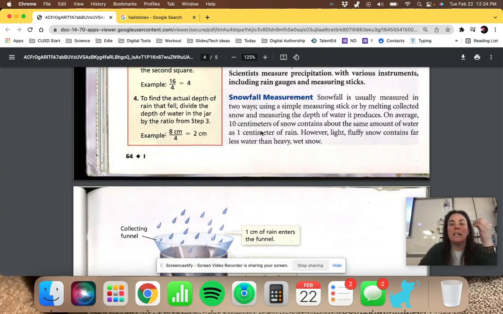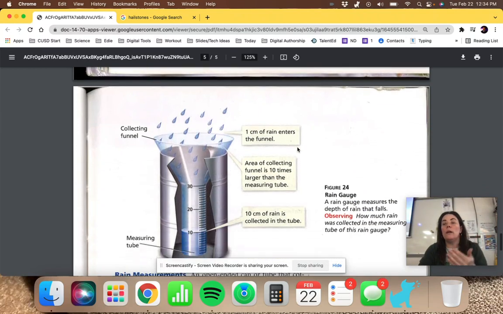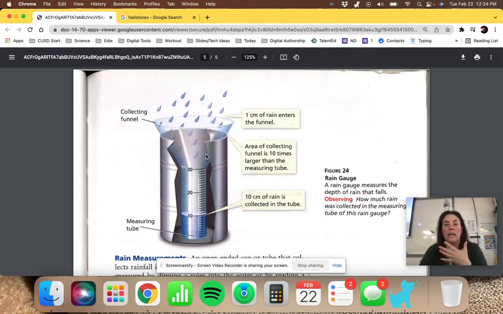On average, 10 centimeters of snow would melt down to be about the same amount of water as 1 centimeter of rain. But it depends on how tightly the snow is packed. Light, fluffy snow will contain far less water than heavy, wet snow. When we are collecting rain, this is a rain gauge. Basically, it's like a graduated cylinder with a funnel at the end.